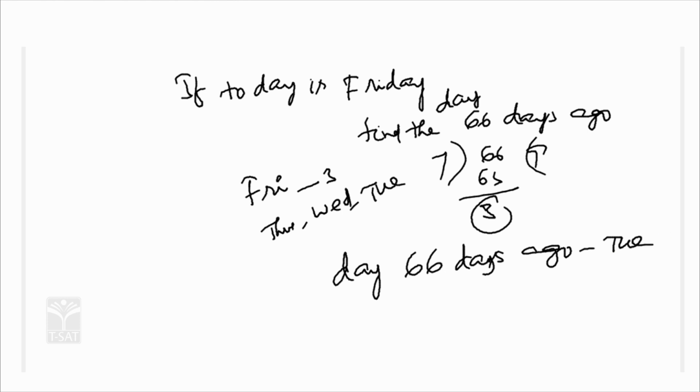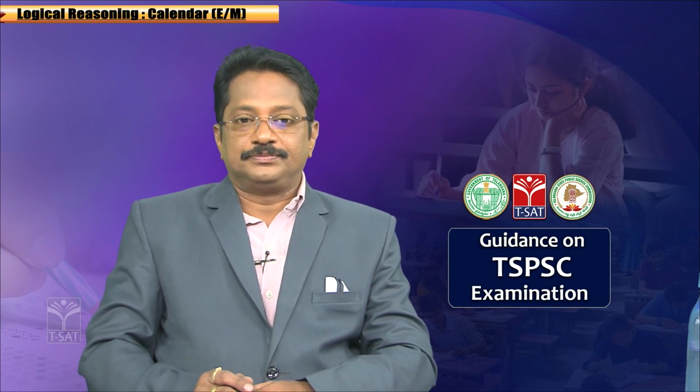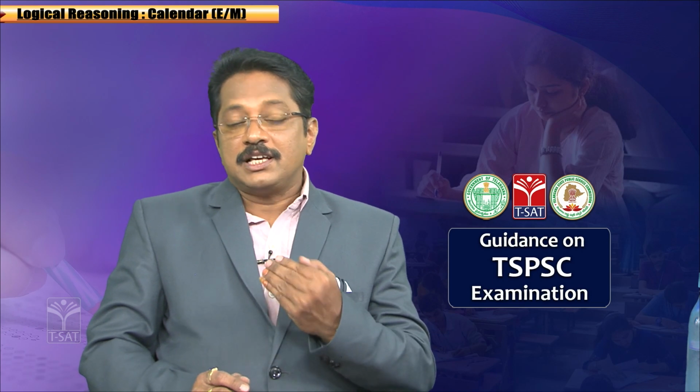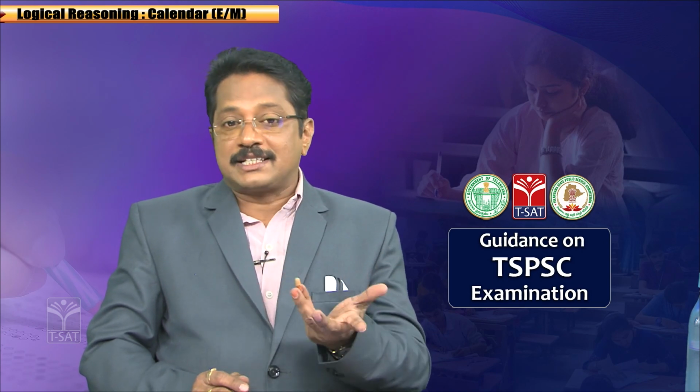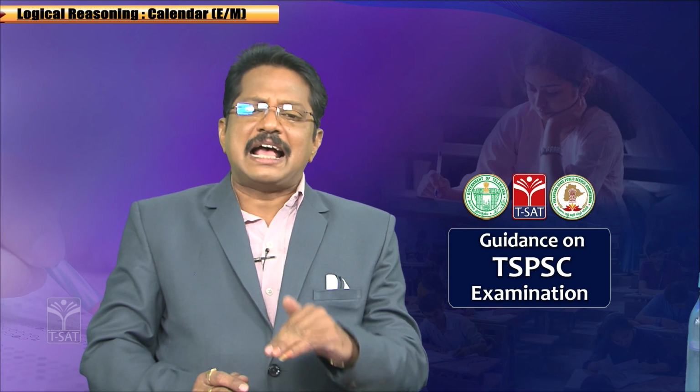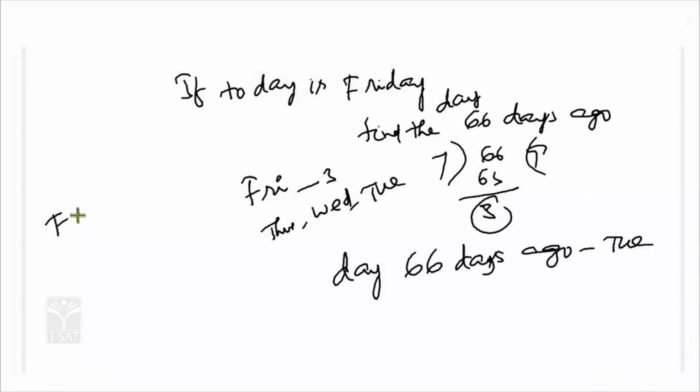If the question is asked as 66 days after, then instead of the previous one, you just add 3 to it, that is Friday plus 3 days: Friday, next Saturday, Sunday, Monday.